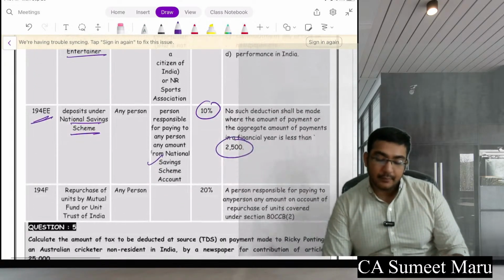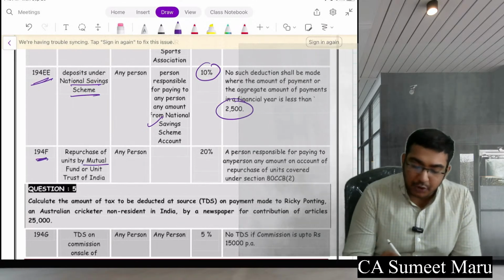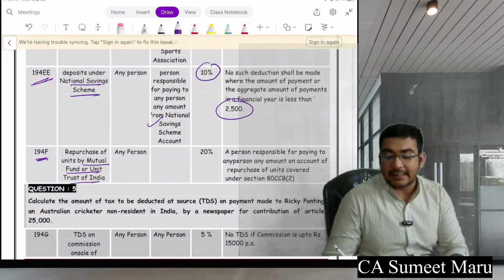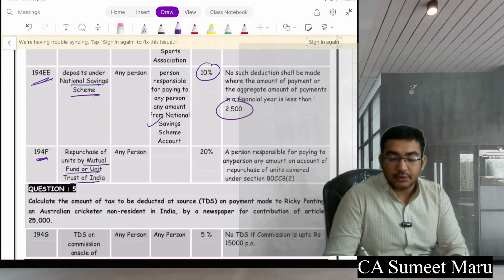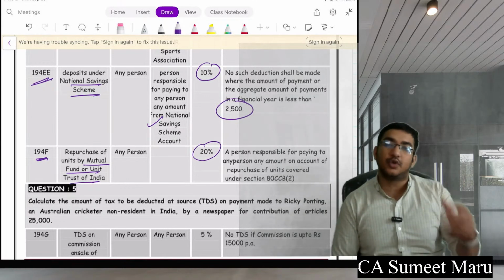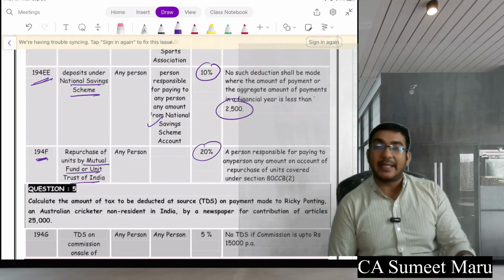Everyone clear? Next, 194F, repurchase of a mutual fund or a unit of Trust of India. If a person is repurchasing this, so your mutual fund, in short, you are selling your mutual fund to anyone else. So one who is paying you will do a TDS at the rate of 20% for this.